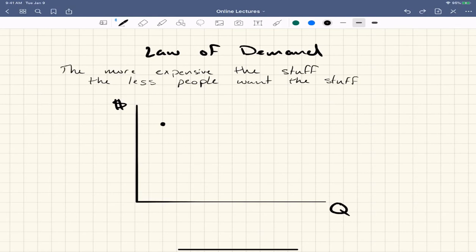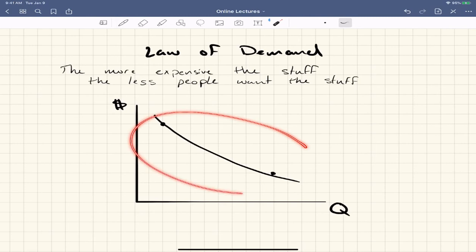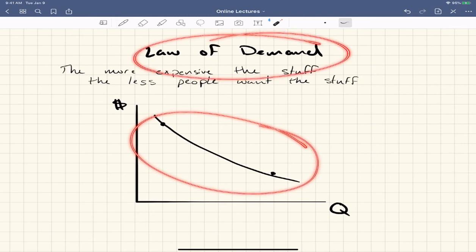And when price is low, say down here, we're going to put quantity high because people want to buy stuff when price is low. And if you curve this out, it ends up looking something like this, right? And you could get any point along this curve because this whole curve symbolizes the law of demand.